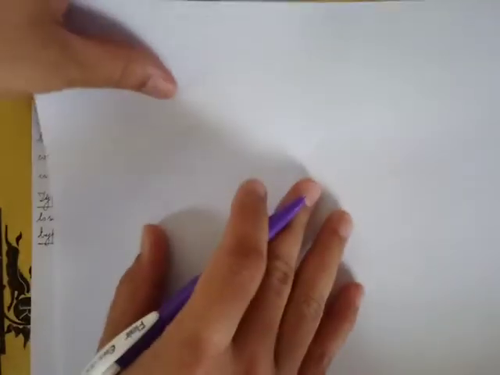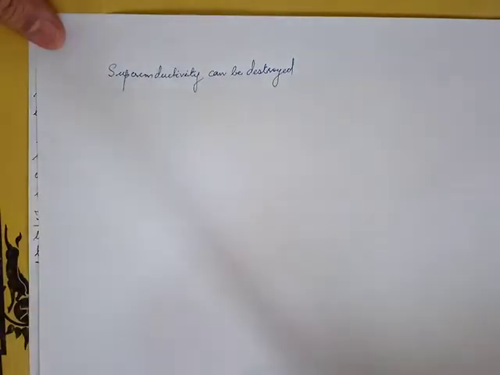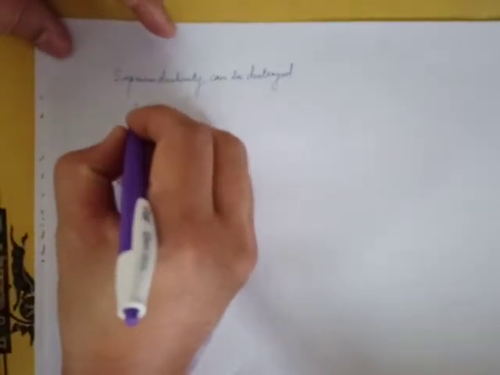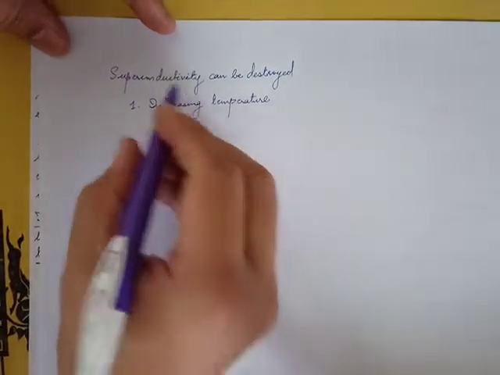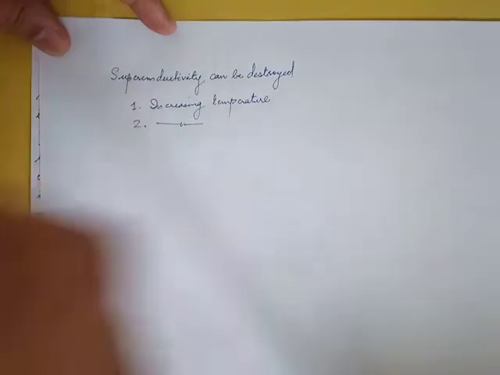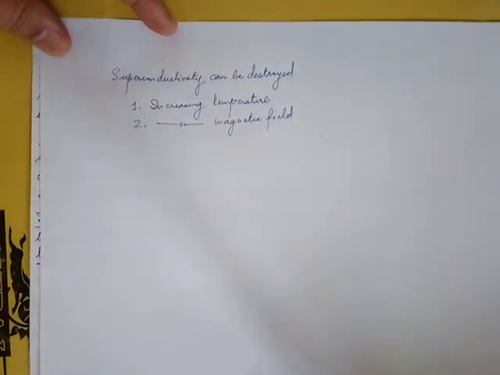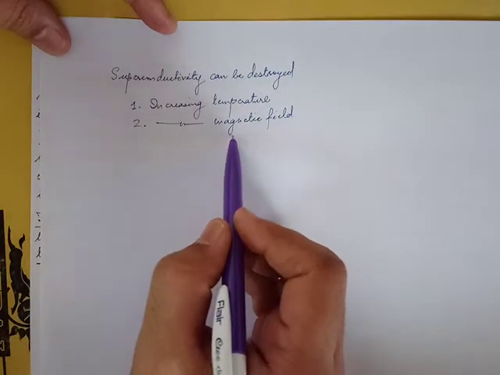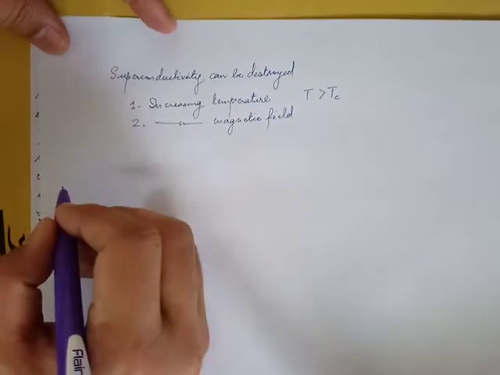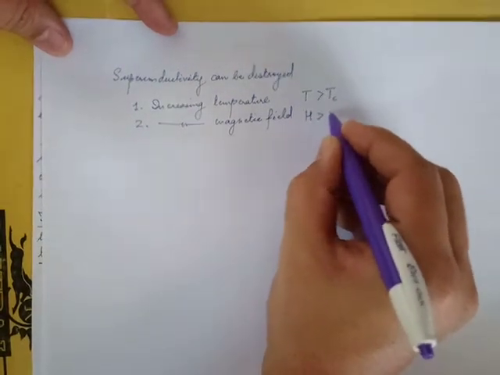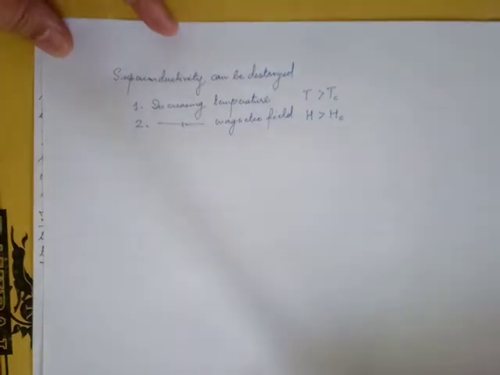Do you remember, in yesterday's lecture I had discussed that superconductivity can be destroyed using two factors. One, increasing temperature, and two, increasing magnetic field. So if T greater than Tc, superconductivity is lost. If H greater than Hc, again superconductivity is lost.